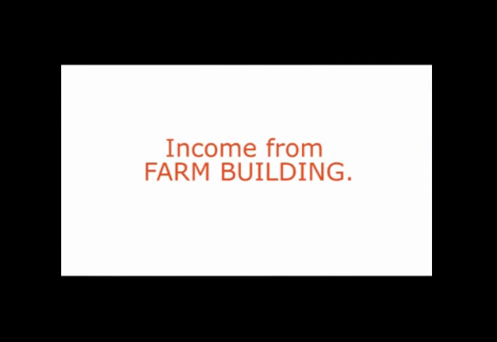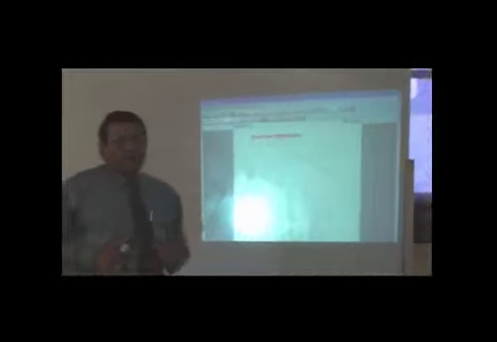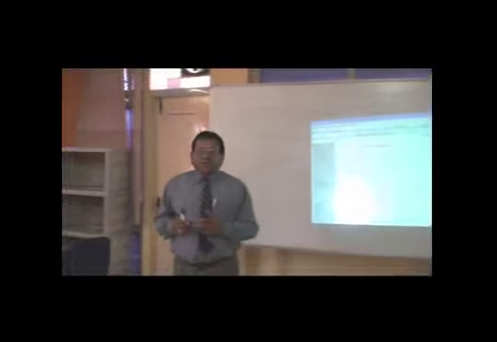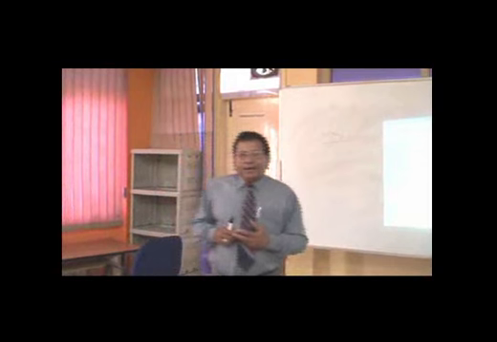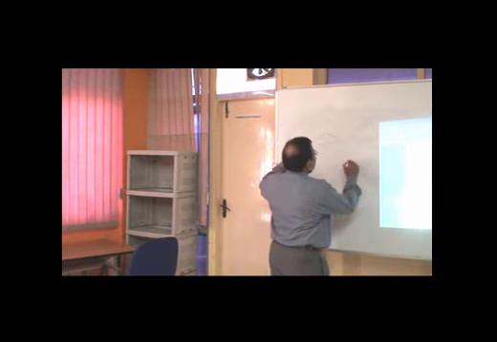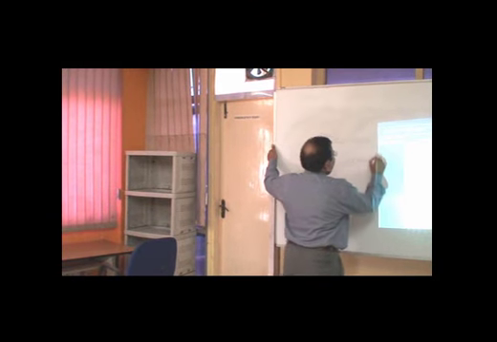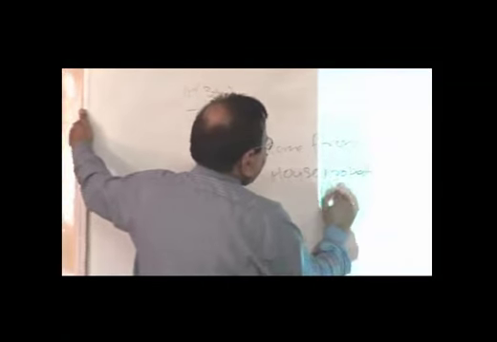The next item in the definition is income from farm building. If an assessee derives any income from the farm building, it is deemed to be agricultural income. Generally, if a person derives any rent from a building, then the rent derived from such sources is taxed under the head income from house property under section 22.